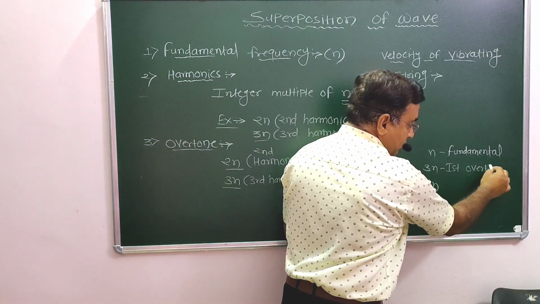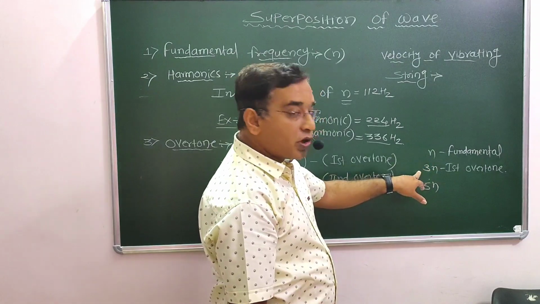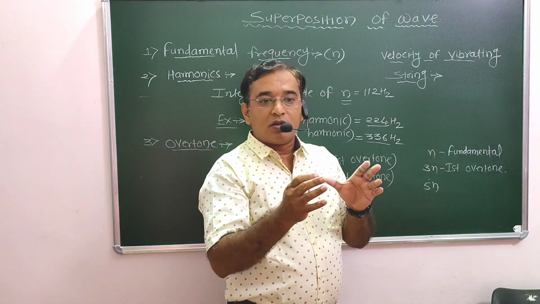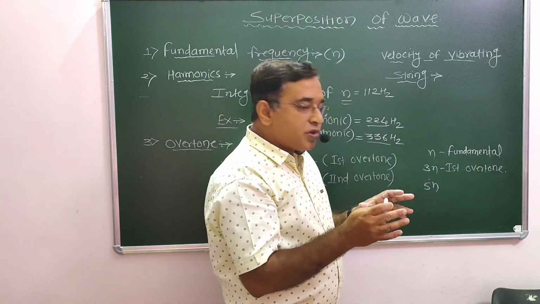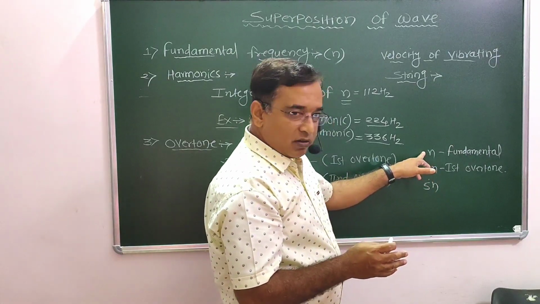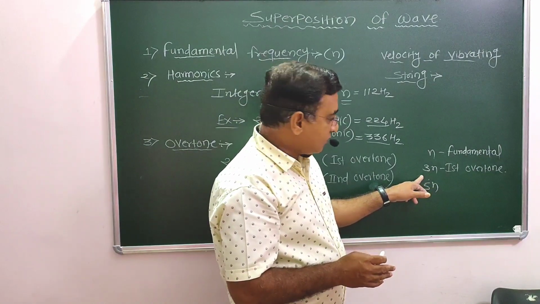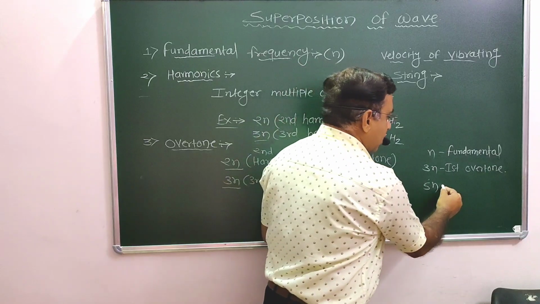Listen here. If we give resonance after N and we get resonance, resonance means vibration in a different way. Vibration we are going to hear, and if the first vibration we feel at N, then the second vibration we feel at 3N. That time it is the first overtone. And what about this?